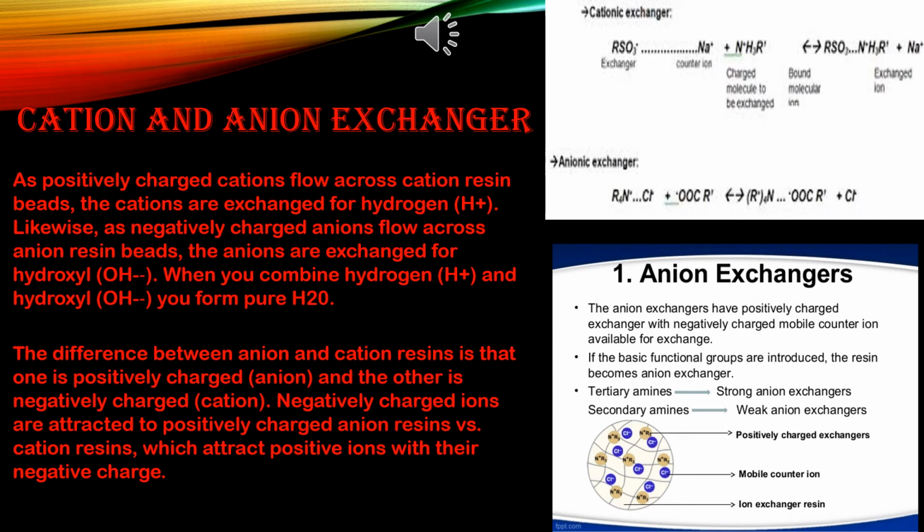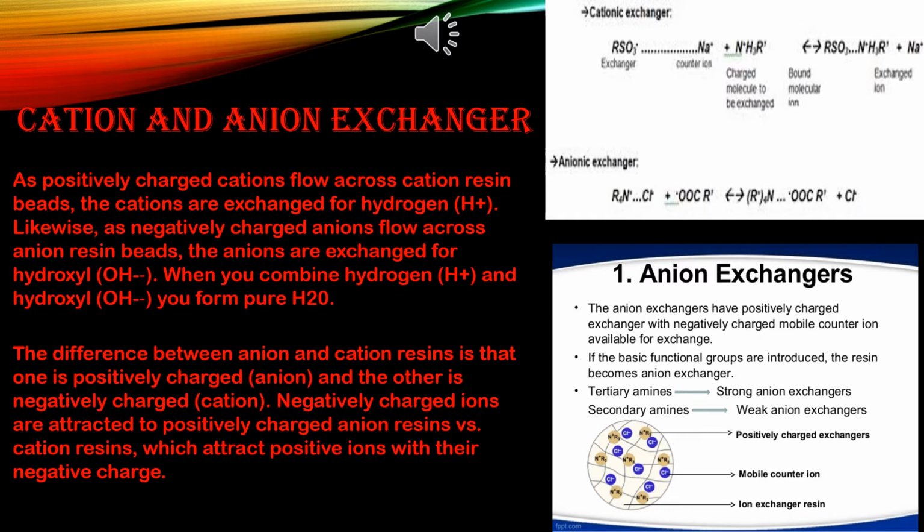Next topic is cation and anion exchanger. As positively charged cations flow across cation resin beds, the cations are exchanged for hydrogen ion. Likewise, as negatively charged anions flow across anion resin beads, the anions are exchanged for hydroxyl. Now what are beads? In the previous slide that I have shown, these are cylindrical structures, or cylinders: a cation exchange cylinder and an anion exchange cylinder. When you combine hydrogen and hydroxyl, you form pure H2O, that is water.